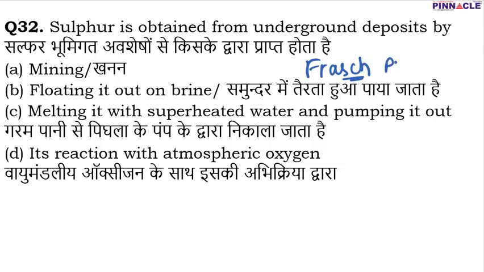This is the name of the process by which it is obtained from underground deposits. In this particular process, we melt sulfur with the help of superheated water, and once it gets melted, it is pumped out. Okay, so C is going to be the correct option in this case.